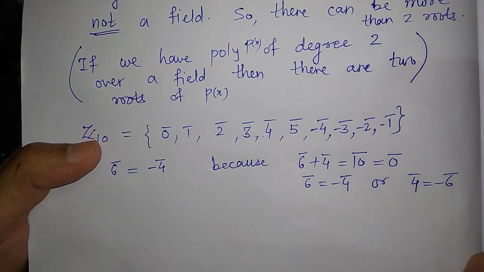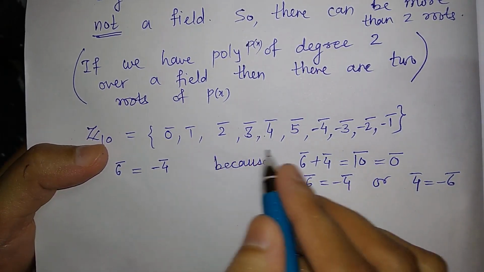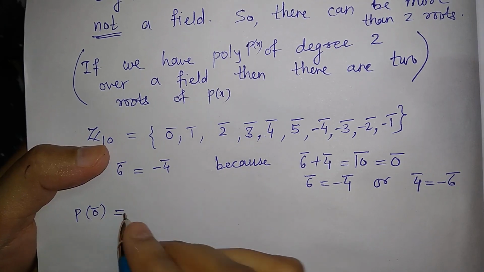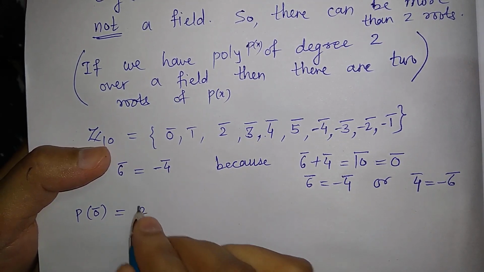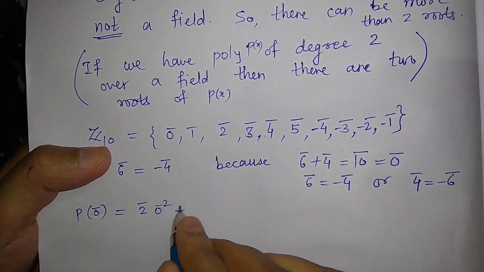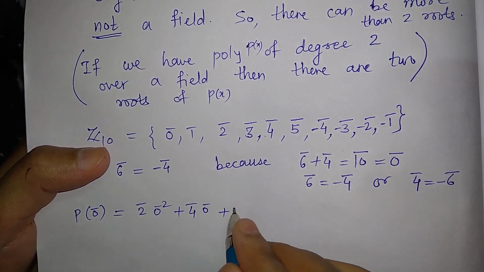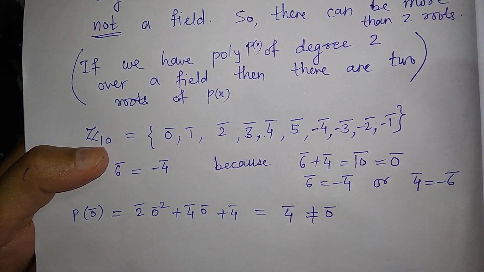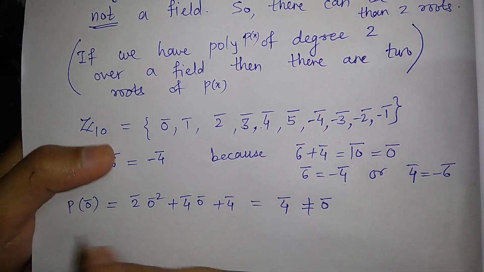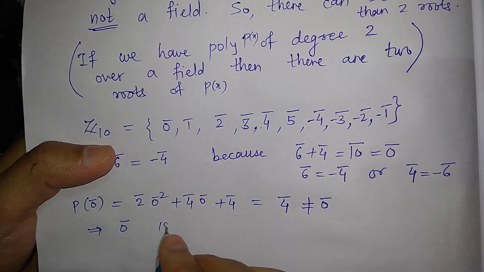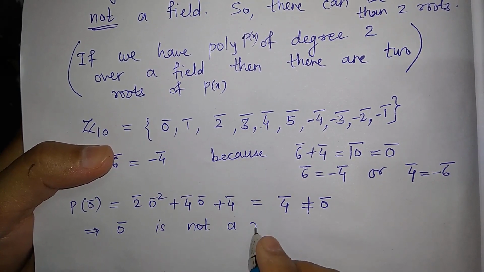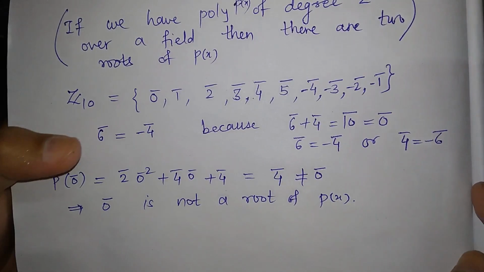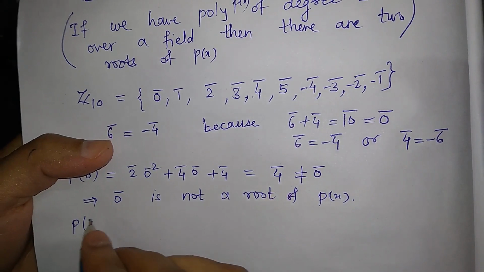So I will do it for one or two elements. p of 0 bar is equal to 2 bar into 0 bar square plus 4 bar into 0 bar plus 4 bar, which is equal to 4 bar, and which is not equal to 0 bar, right? So this gives us that 0 bar is not a root of the polynomial p of x. Similarly, do for p of 1 bar.